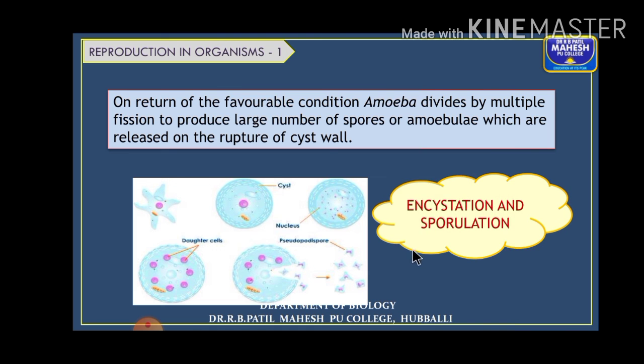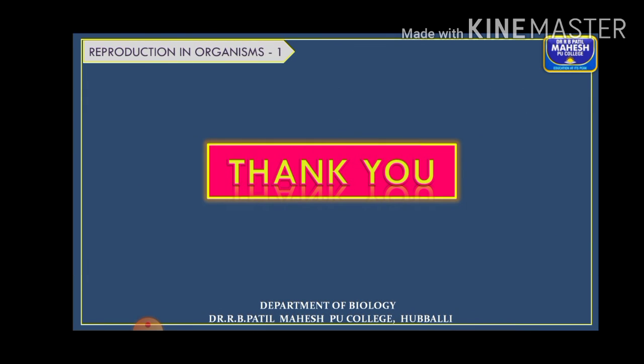Remember these two terms, encystation and sporulation. Encystation is formation of the cyst wall, also termed encystment. Sporulation is when, as multiple fission takes place, a number of minute spores are produced inside the cyst wall. So this is about multiple fission.